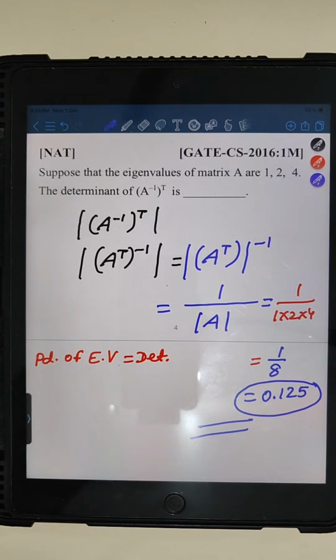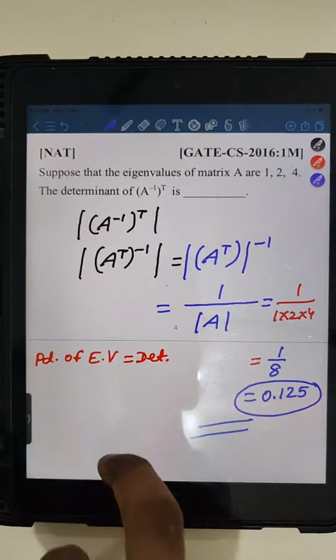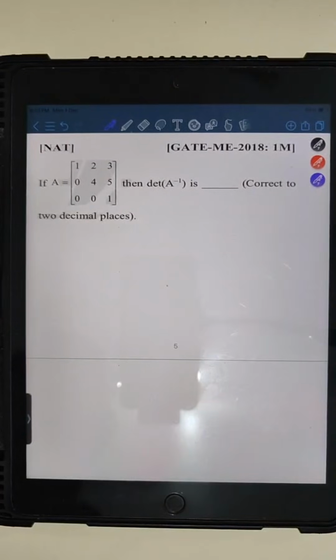Okay, so can we move to the next question? If this question is clear, yes, next question. Tilak is telling next question. MD Kaf is also telling yes. Okay, we will move forward to the next question. This question was asked in GATE 2018 Mechanical Engineering for 1 mark.